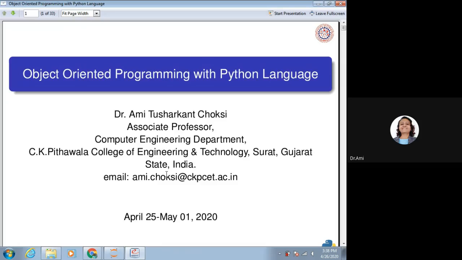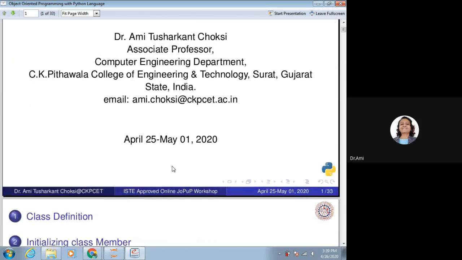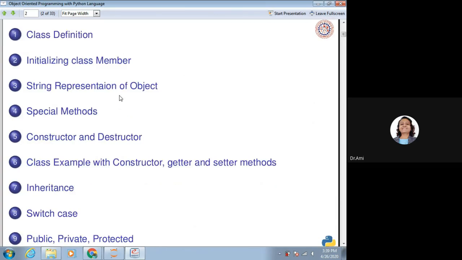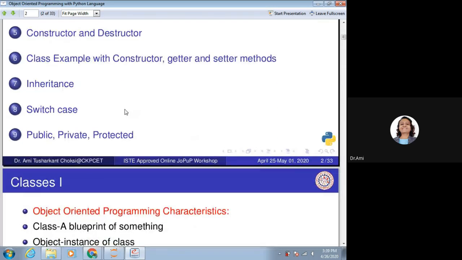So now we want to start with object-oriented programming using Python. We want to know about class definition, initializing class members, string representation of object, special methods, constructor and destructor, class with constructor, getter and setter methods, inheritance, switch case, public, private, protected. This is what we want to know about object-oriented programming using Python. So let us start.